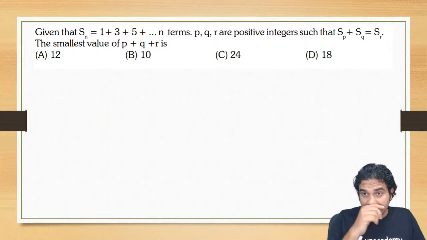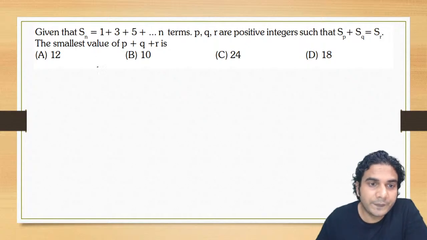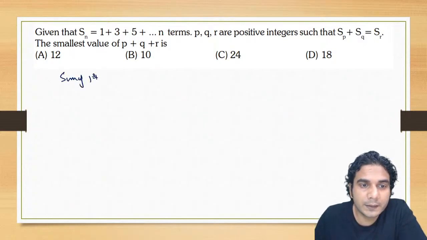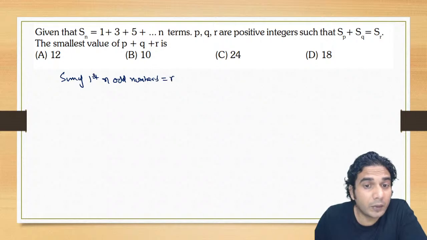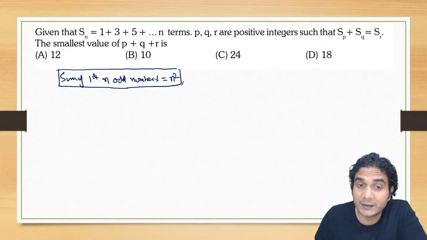The sum of odd numbers is given. Sum of first n odd numbers. You need to remember it actually. Sum of first n odd numbers is equal to n square. Okay, we can apply the formula because this is an AP only. So because this is an AP, we can obviously apply the formula and we'll get the answer. So the sum of first n odd numbers is n square. Remember this point, all right?